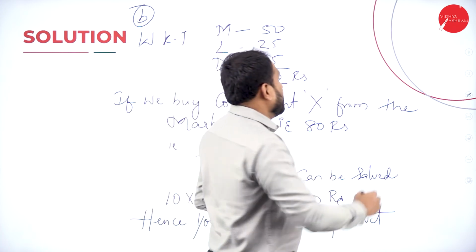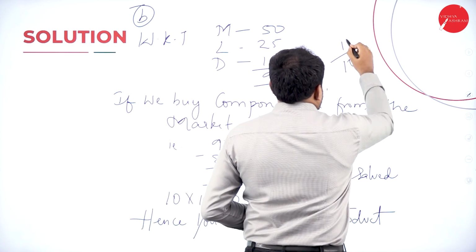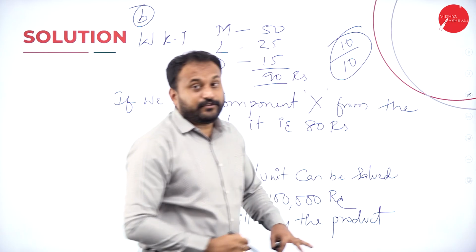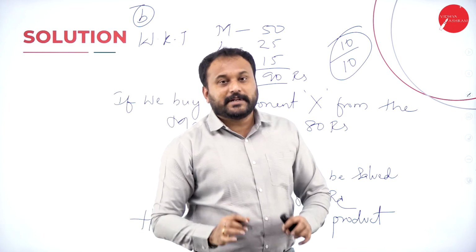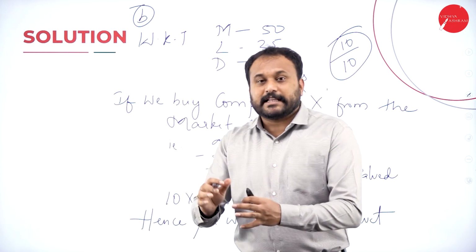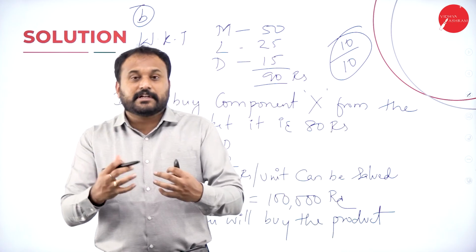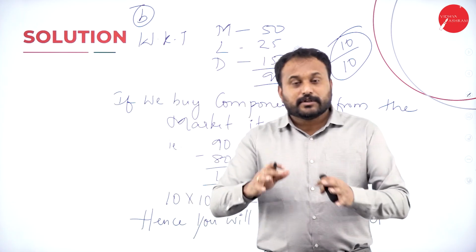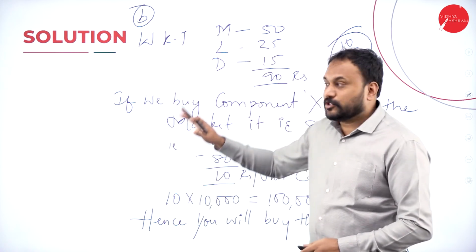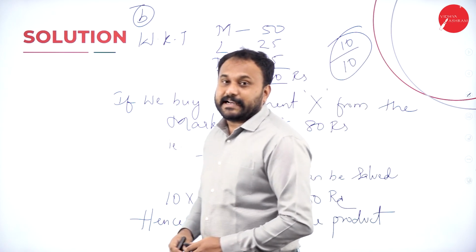Total it is how much? 10 on 10. You will get, if you write properly, legibly, you should make them understand that you know the problem, you know what exactly the solution is, and even they will give you 10 on 10. So this is how we are supposed to solve the make or buy decision.